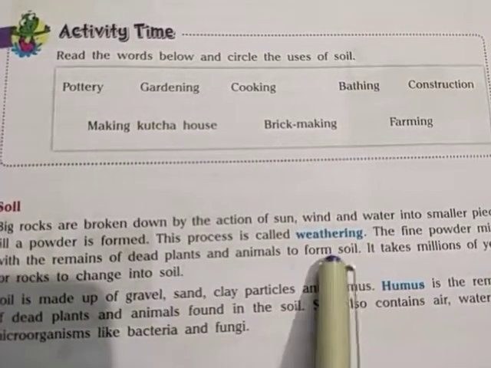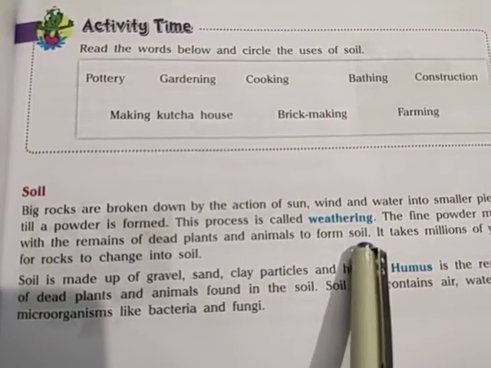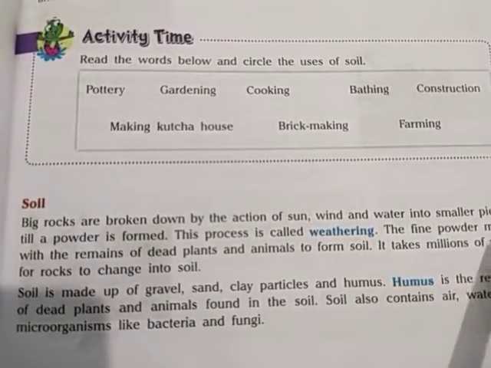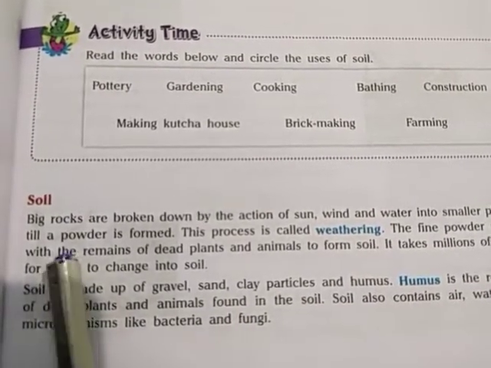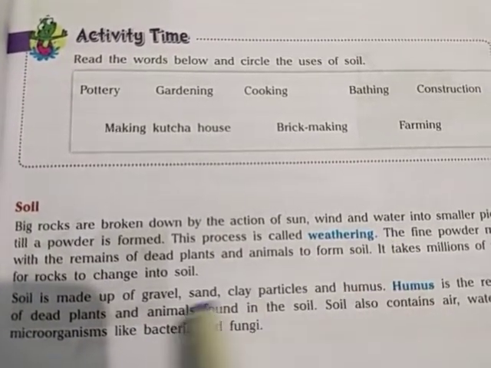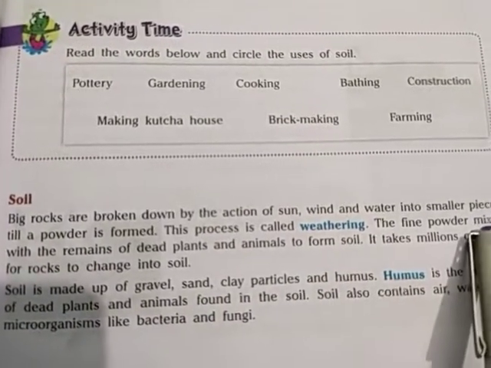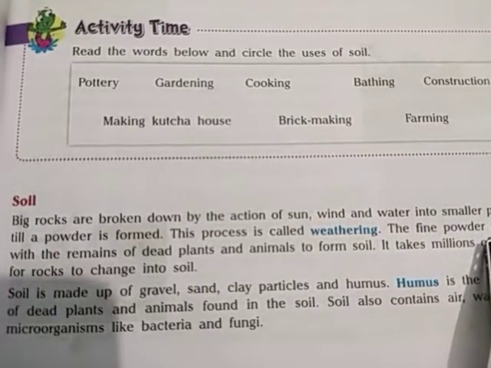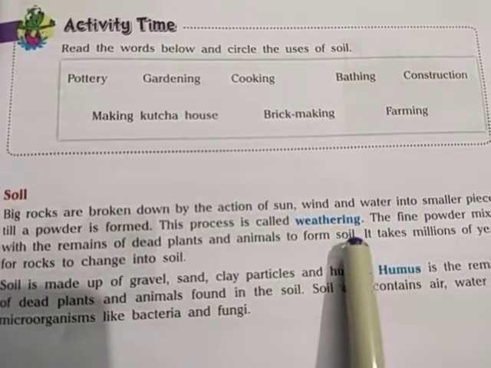Weathering is the process by which sun, wind, and water convert big rocks into smaller pieces and powder. This is known as weathering.